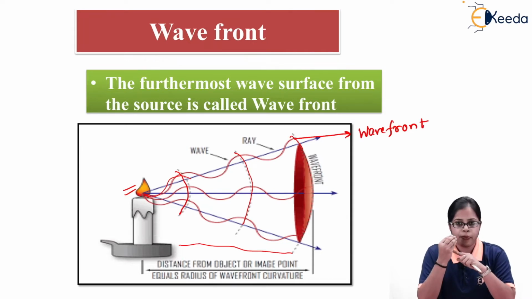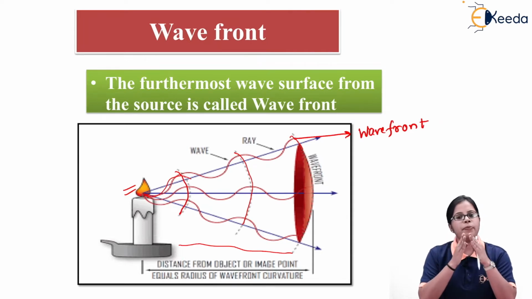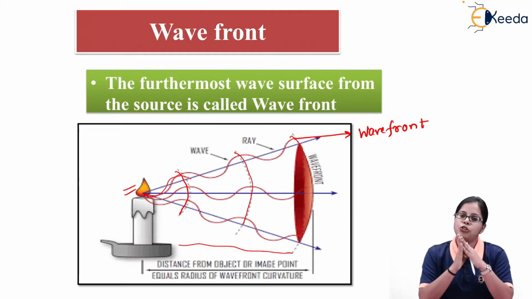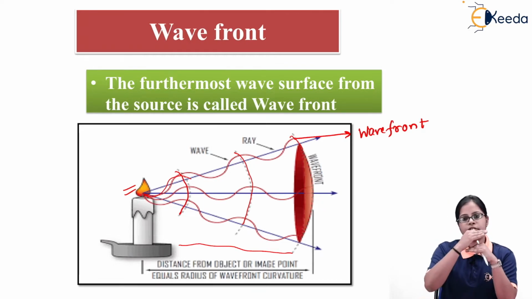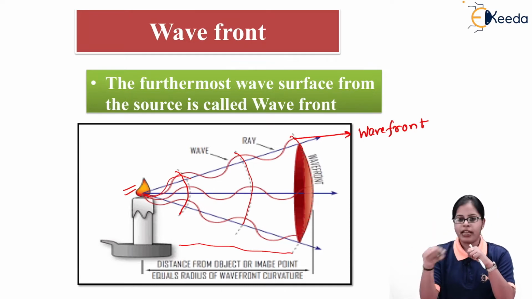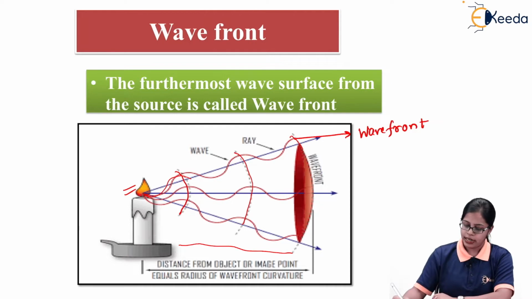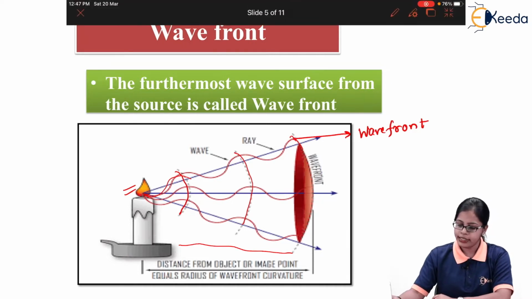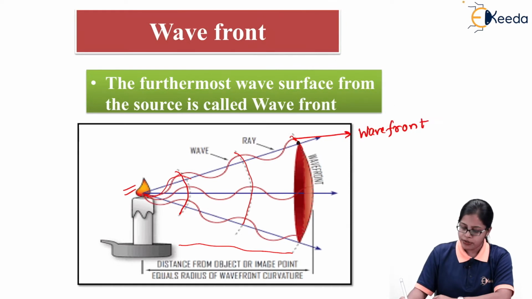So whenever I consider a point source of light, there is an emission of light waves from that point source, and because of the waves which are moving in the forward direction, we get wave surfaces. And when I consider a certain wave surface like this one, we can consider points on this wave surface, like this 2 points, 3 points, 4 points, fifth point.